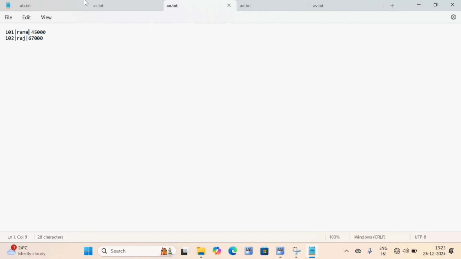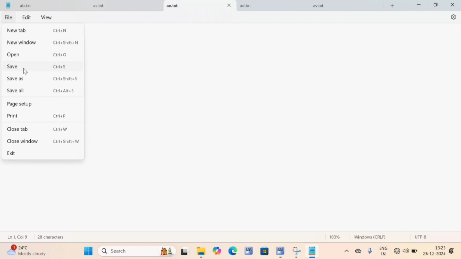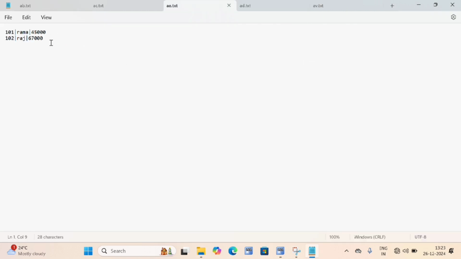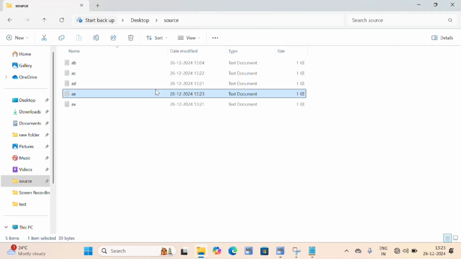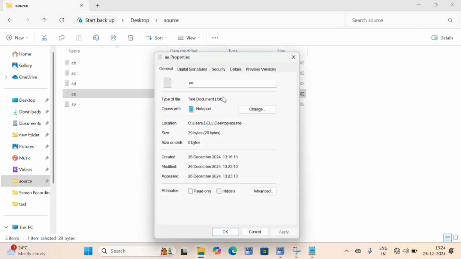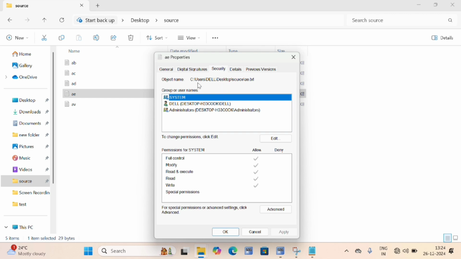Okay, next is this one. So I'll save this one, file save. Okay, I'll minimize this. Which text file is it? AE. I will explain now. Pipe delimited file, so that is contained in the AE text file. So this is my AE text. I'm right clicking here, going to the properties, and copying the path.